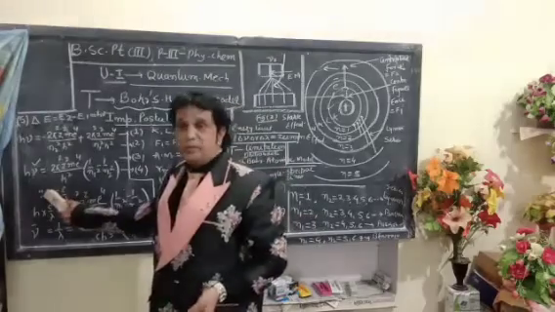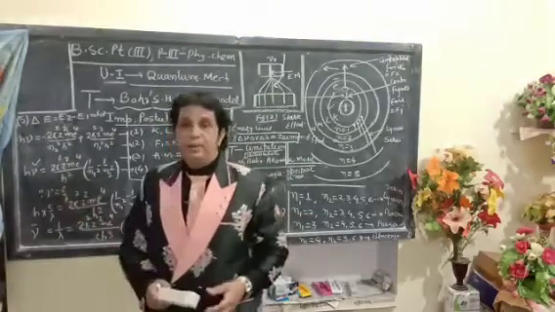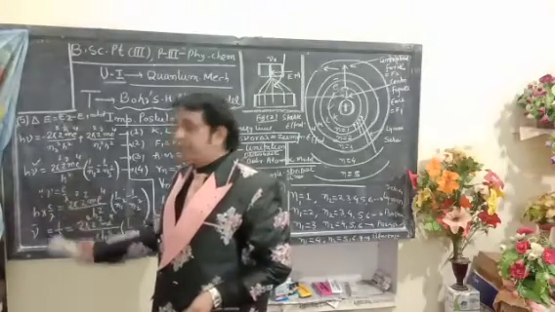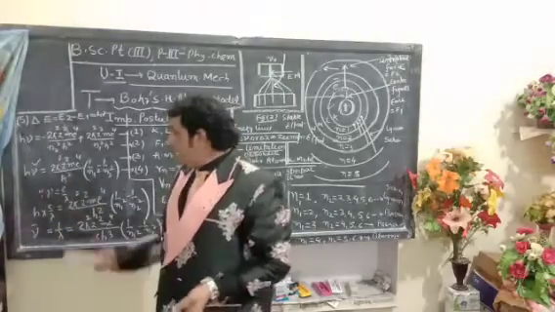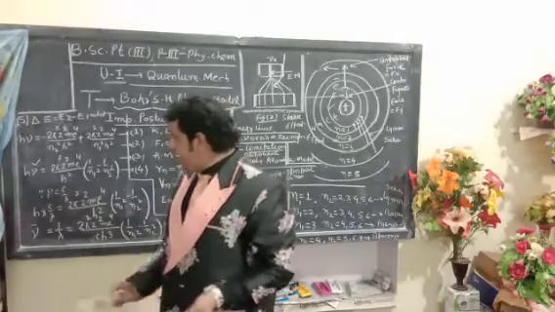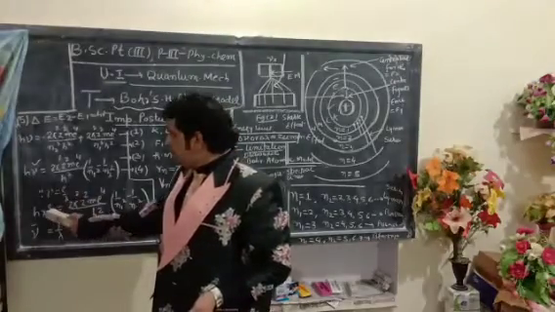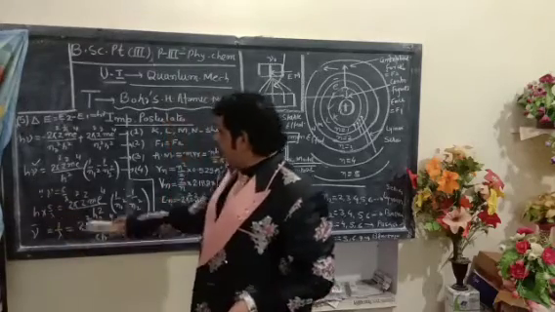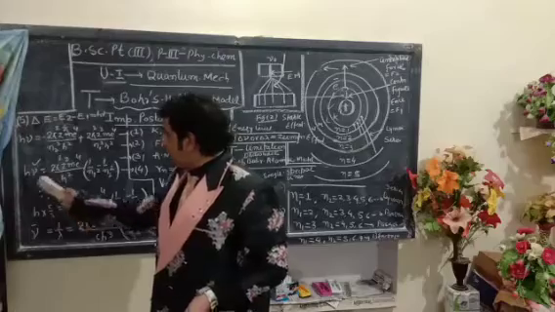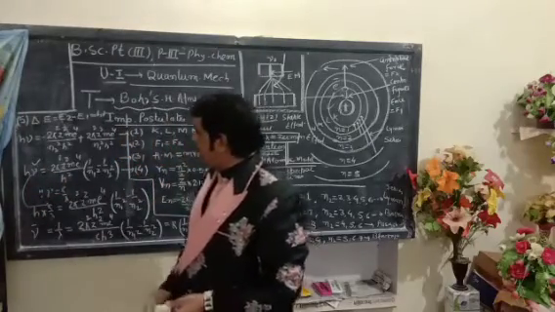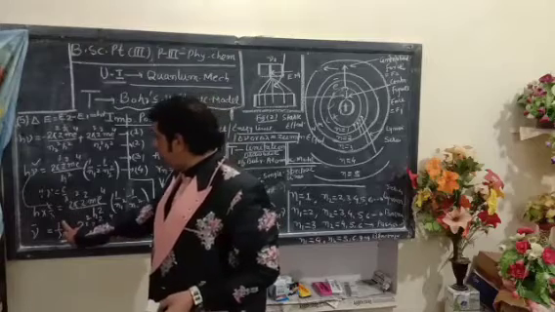Since we know that nu equals c upon lambda, where c denotes the velocity of light and lambda is the wavelength of the light observed here, we put nu equals c upon lambda.